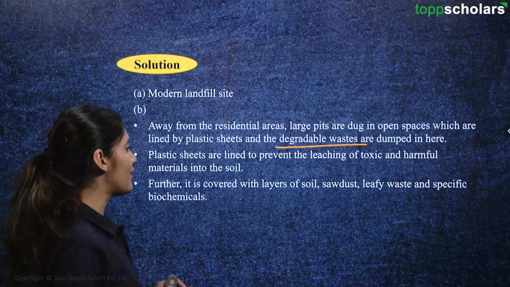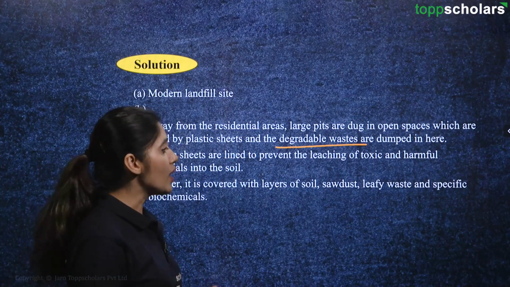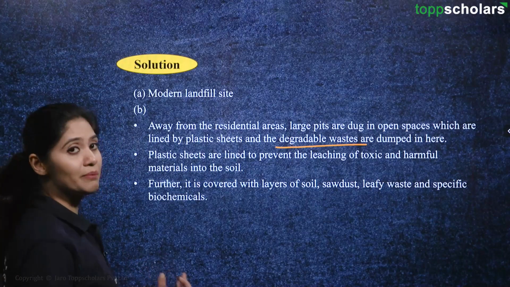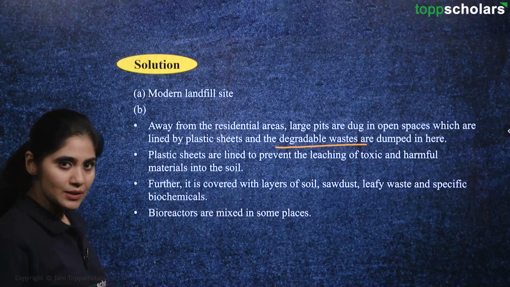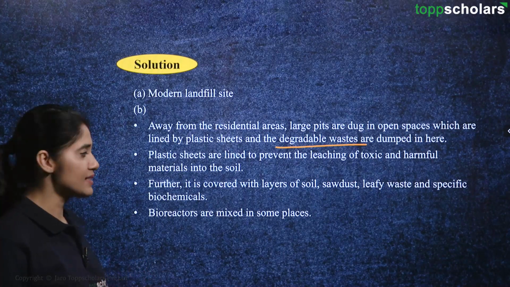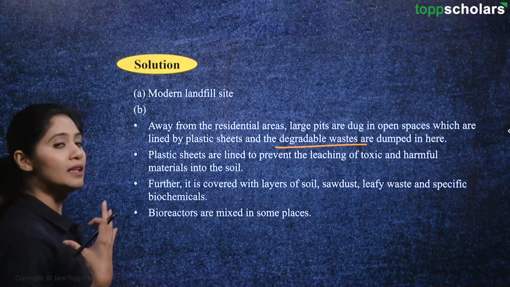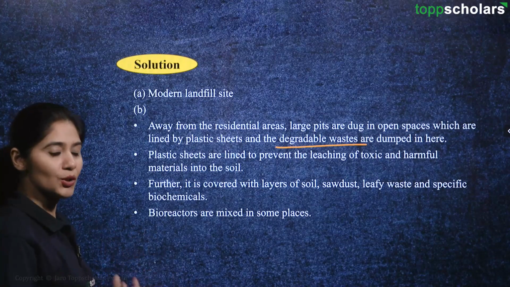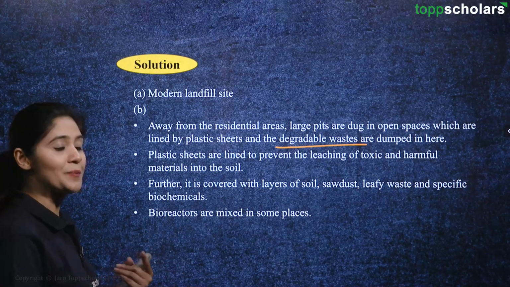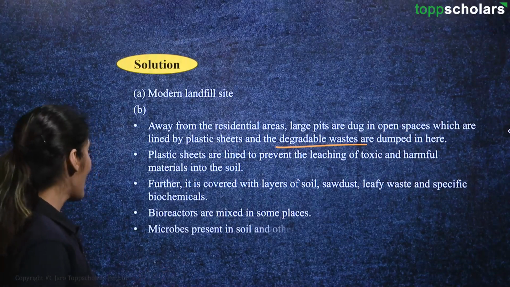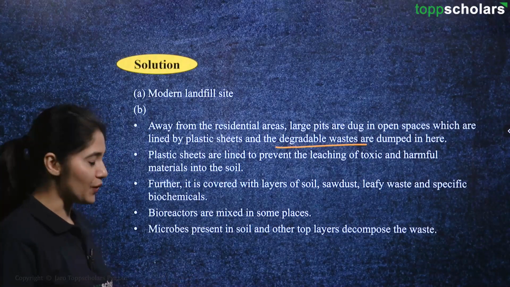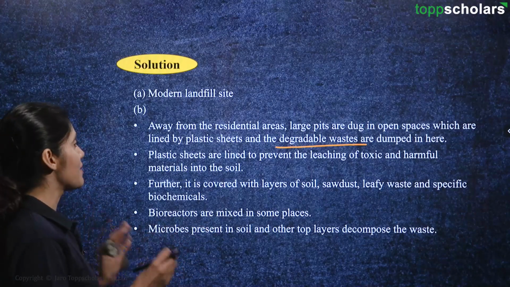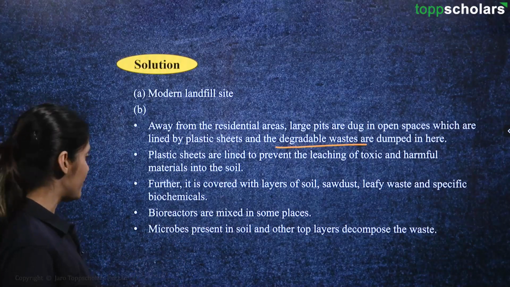Then further, it is covered with the layers of soil, sawdust, leafy waste and specific biochemicals. Bioreactors are mixed in some places. Okay, so in some places bioreactors are also mixed, and there is a mixing mechanism that goes on in there, so that there is a circulation of air inside, and microbes present in the soil and other top layer decompose the waste. Okay, so this is what takes place inside the modern landfill site.